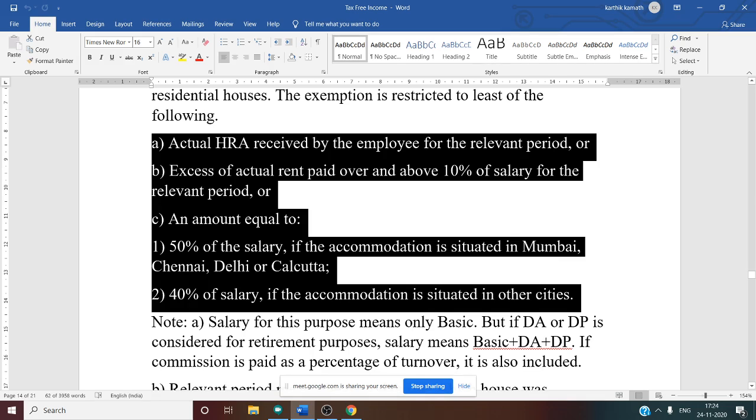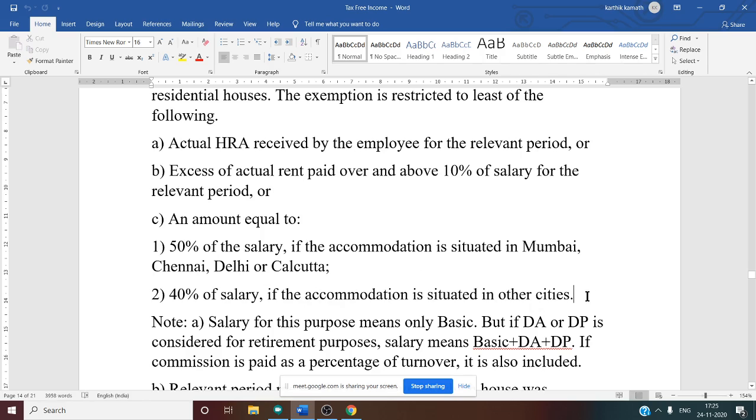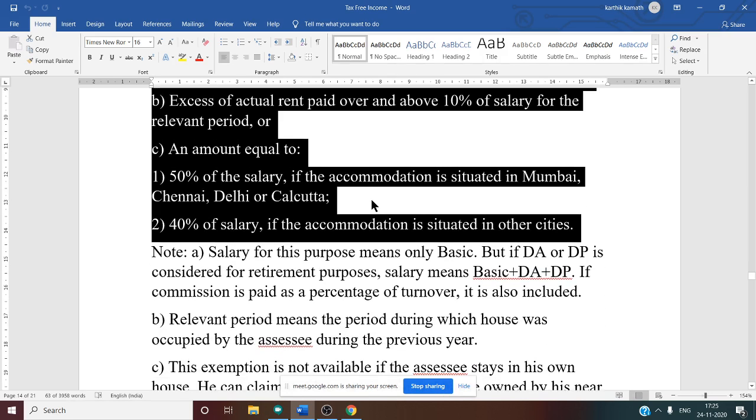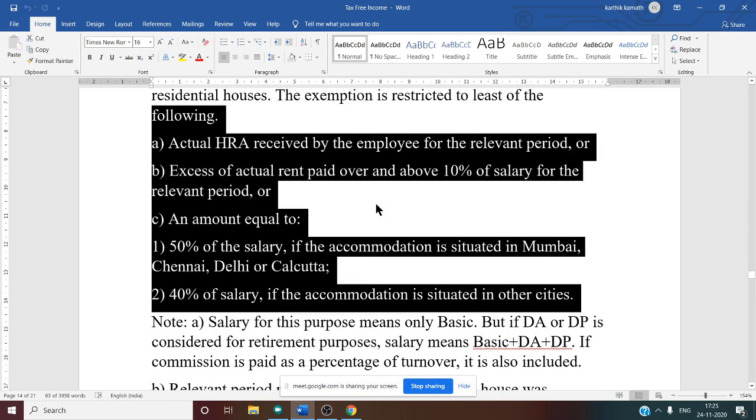Then the third one: an amount equal to 50% of the salary if the accommodation is situated in Mumbai, Chennai, Delhi or Kolkata. Basically these are the metro cities. If the employee stays in a rented house in these metro cities, 50% of the salary should be taken. In all other cases, like Bangalore, Mangalore and other cities, 40% of the salary must be taken. Among these three, whichever is least is exempt, and the remaining amount is taxable. So that is about HRA, house rent allowance.